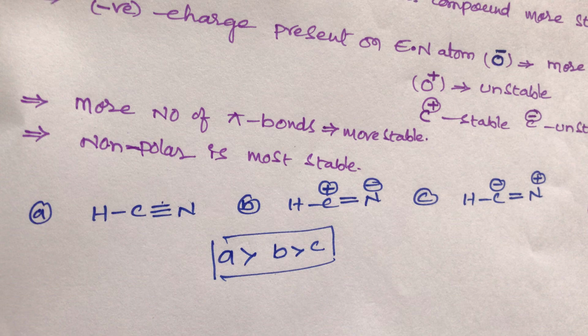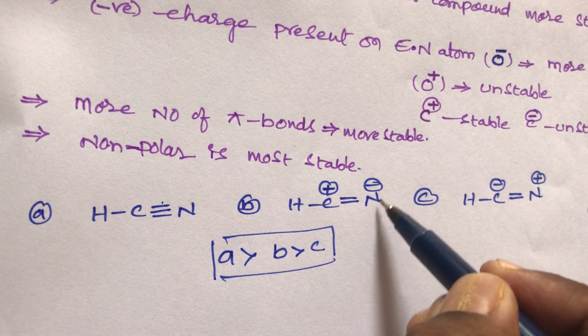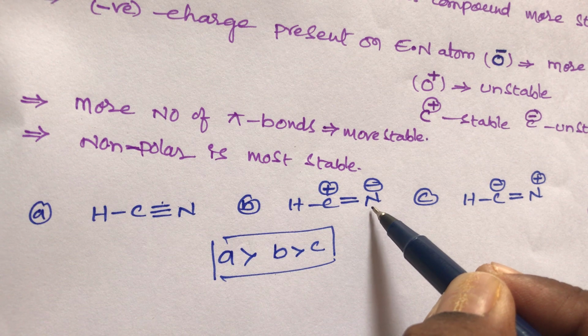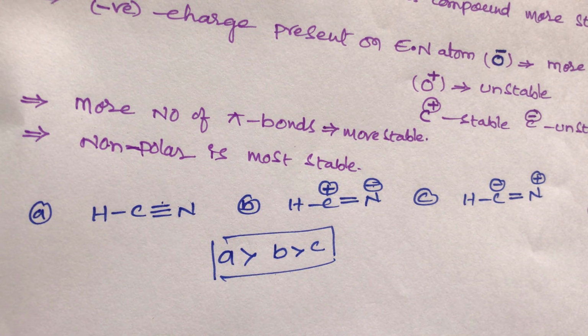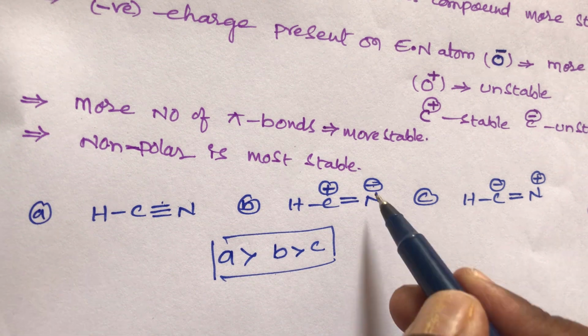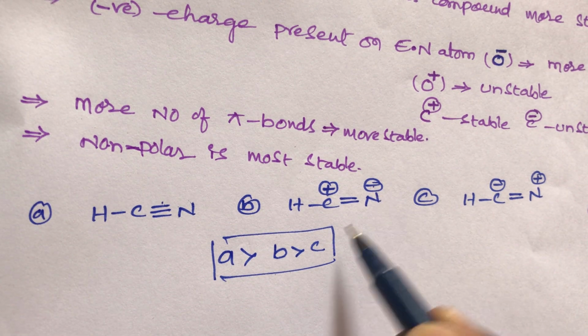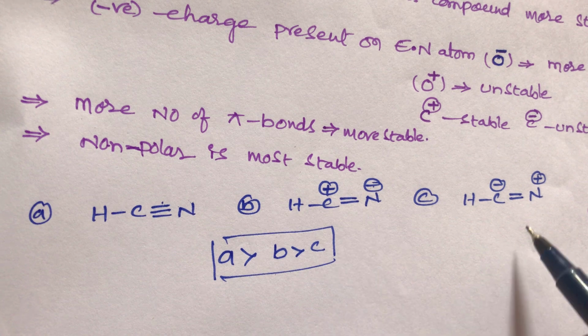Out of these two, which one is more stable, student? Now the third priority, the third rule, what is the third rule, student? Negative charge present on the electronegative atom. So here the negative charge is present on nitrogen, which is the more electronegative atom, so that's why compound B is more stable than compound C.